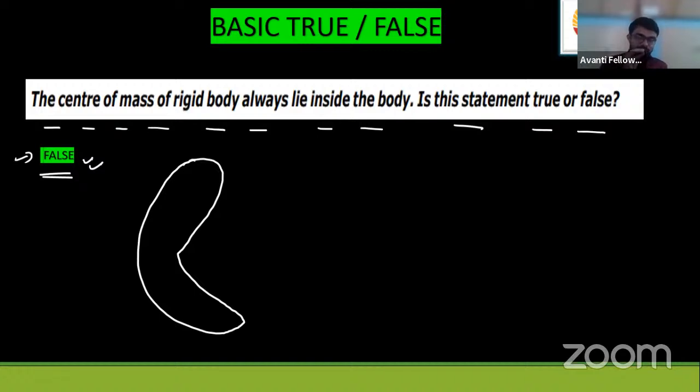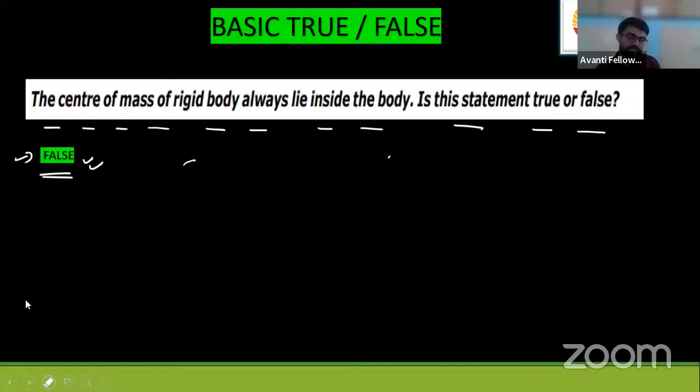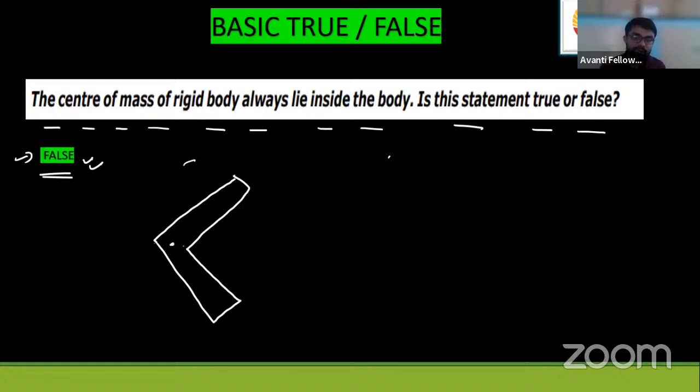If you try to locate the center of mass of the boomerang, see, this I've drawn is not so curved, but most of the boomerangs are very, very curved. If I show you the real structure, Mowgli's boomerang was somewhat like this. So its center of mass, you will not locate here. You may feel it's here, but it's not here. Center of mass of the boomerang lies somewhat here, very near, somewhat here. And we say it is out of the particles, out of the material of this boomerang.